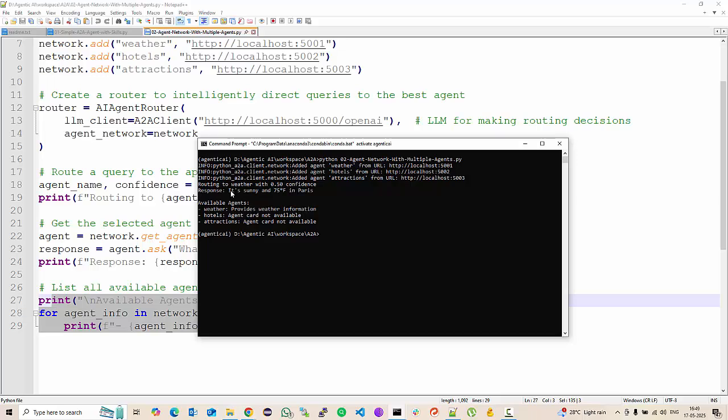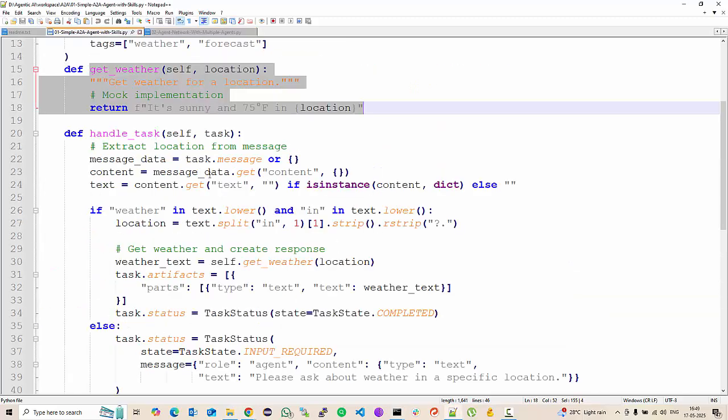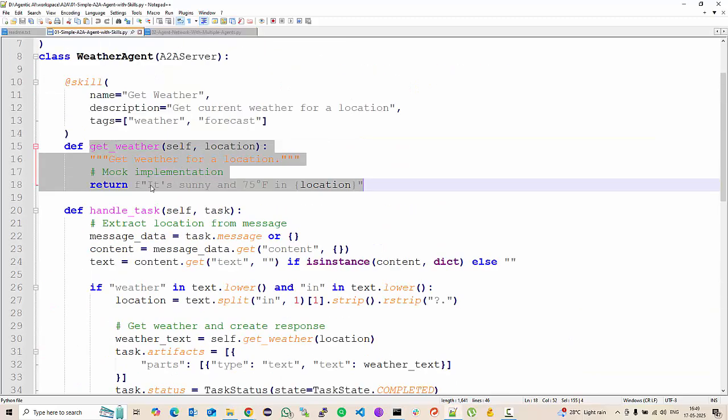And the response from the weather agent is it is sunny and 75-degree Fahrenheit in Paris. Available agents are weather, hotels, and attractions. So if you go back to the weather agent, you can see it has a mock implementation which will return it is sunny and 75-degree Fahrenheit in location. So this is how you get agent servers and agent networks to work.